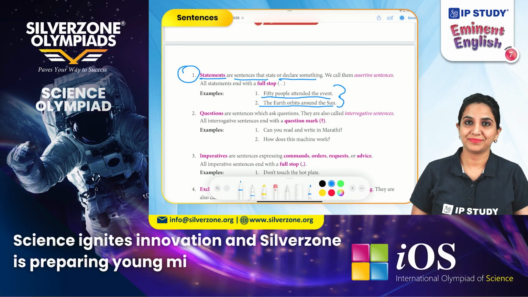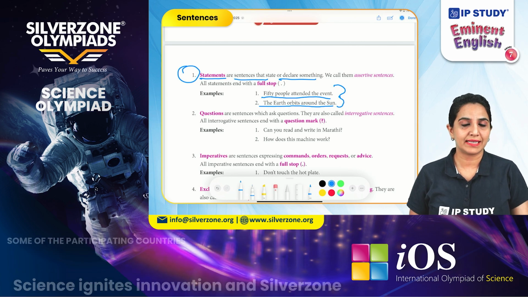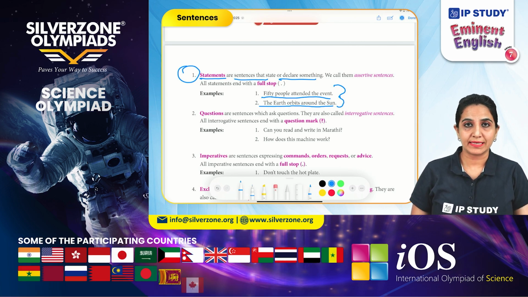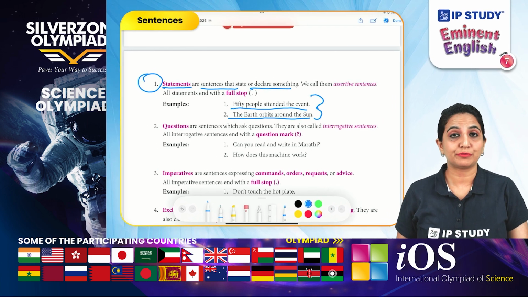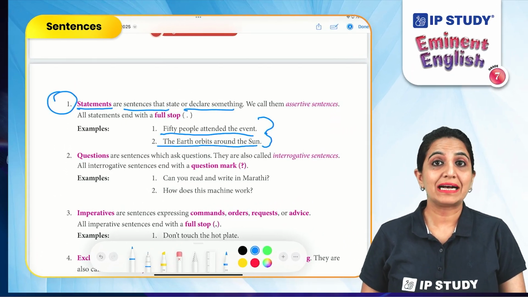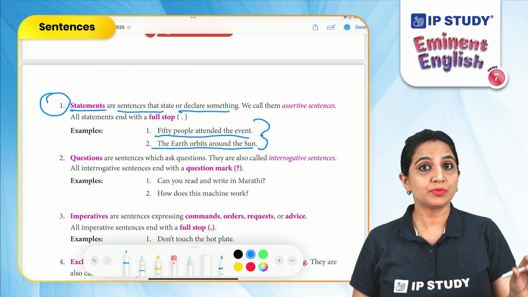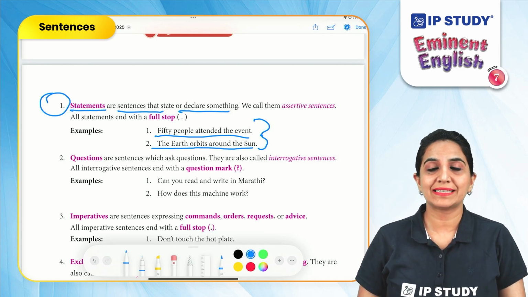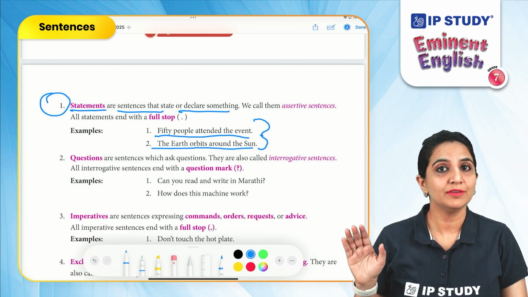What is it? Very good. It's a full stop. Always remember that statements or assertive sentences will end with a full stop. They will never end with a different punctuation mark. So, a sentence can be identified as it starts with a capital letter and always ends with a punctuation mark. Declarative sentences end with a full stop.